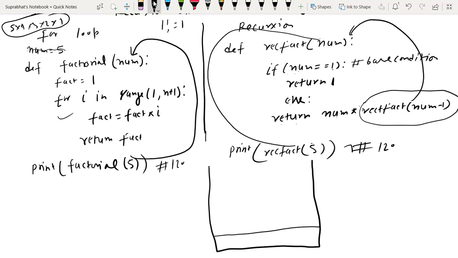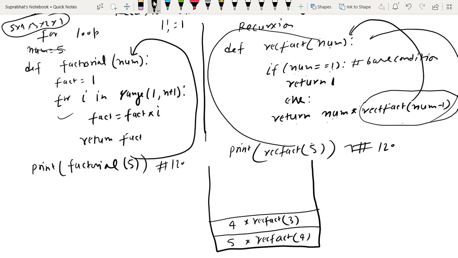First time 5 is going, then it works like 5 multiply rect fact 5 minus 1, that is 4. So now this is the calling of the function, it is calling this function again. Now 4 will come here, 4 equal to 1, condition is still false, again num multiply rect fact num minus 1, now it becomes 4 multiply rect fact num minus 1, that is now 3.